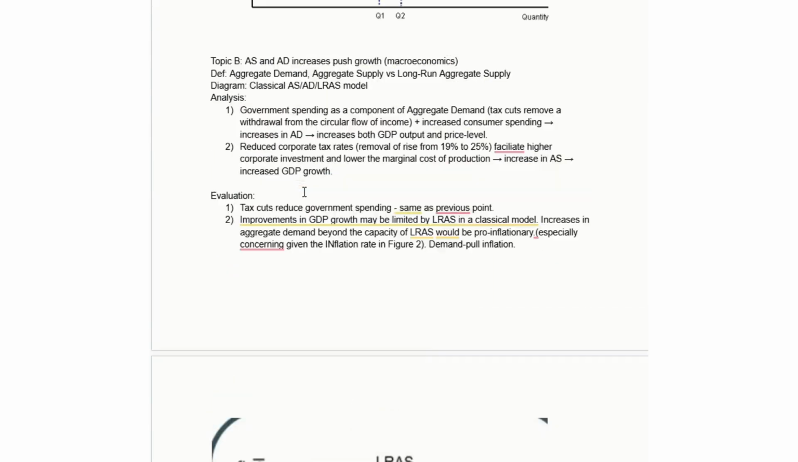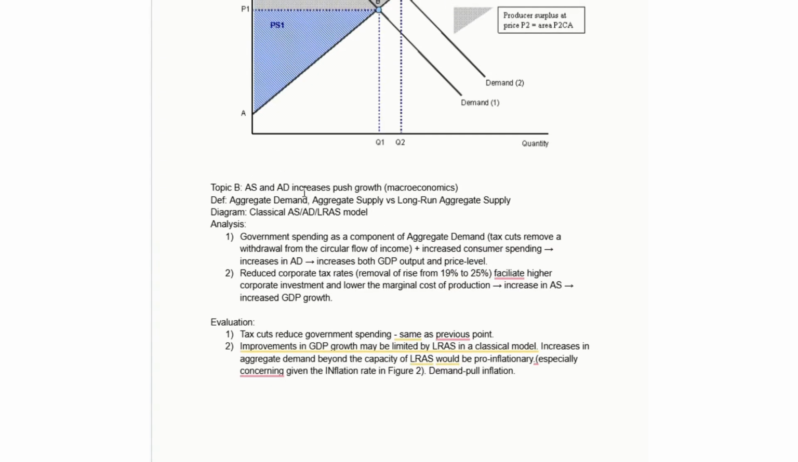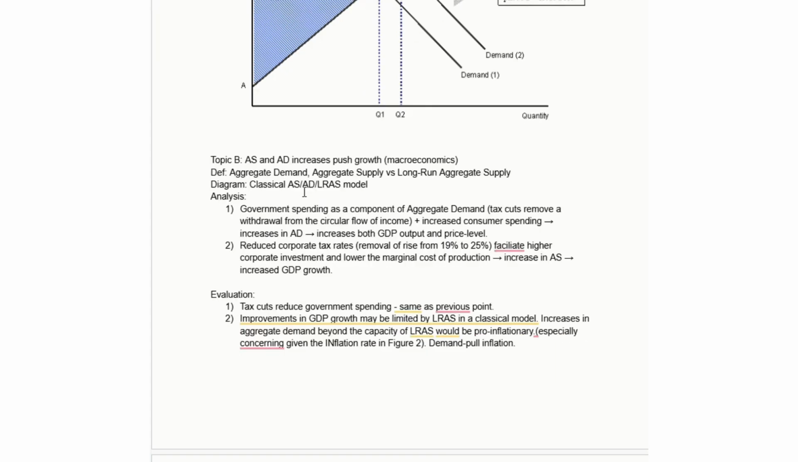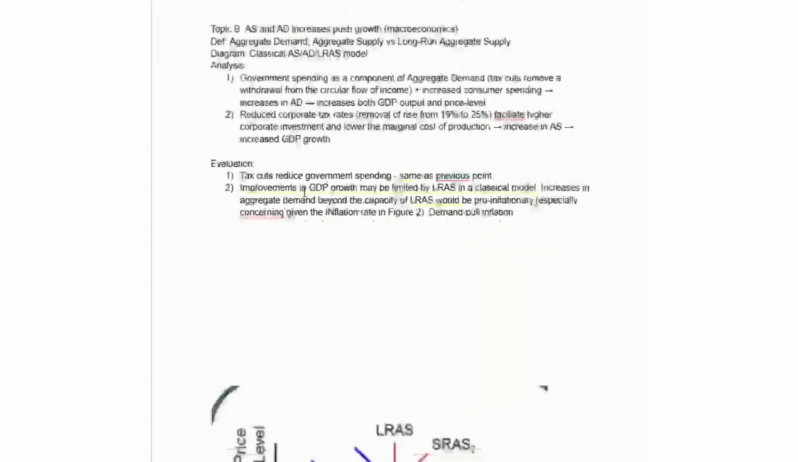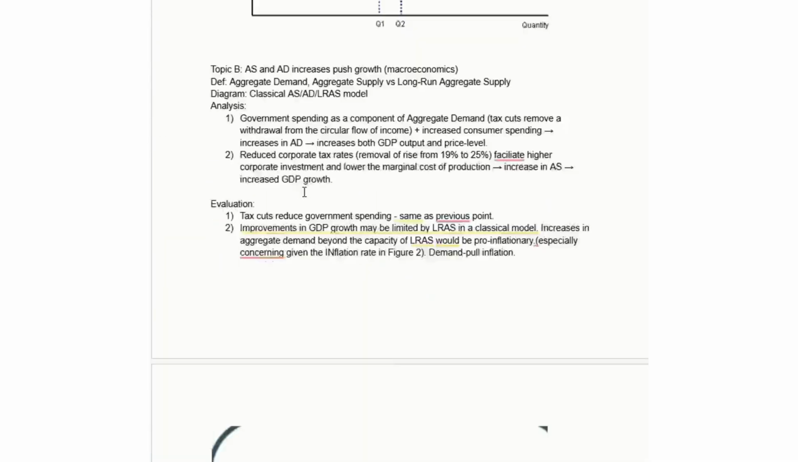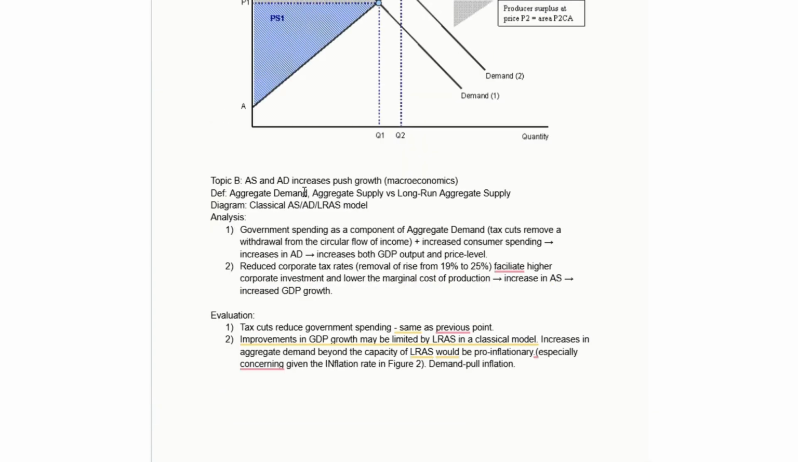So this evaluation very much is a question of what conditions exist in the economy. Like with most things, all of these policies have positive and negative effects, and a lot of it just depends on what state the economy is in when you implement those policies. So that would be the basic analysis and evaluation.